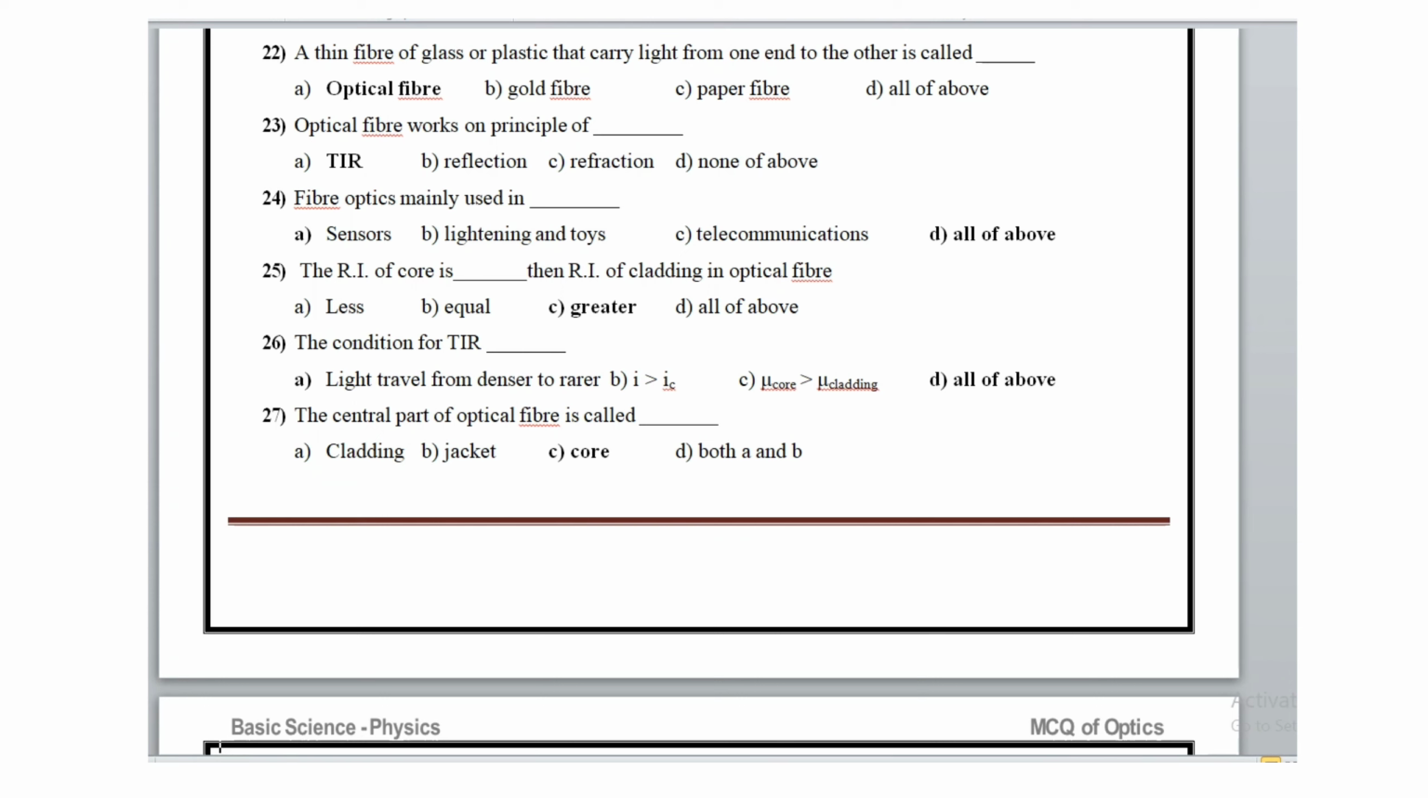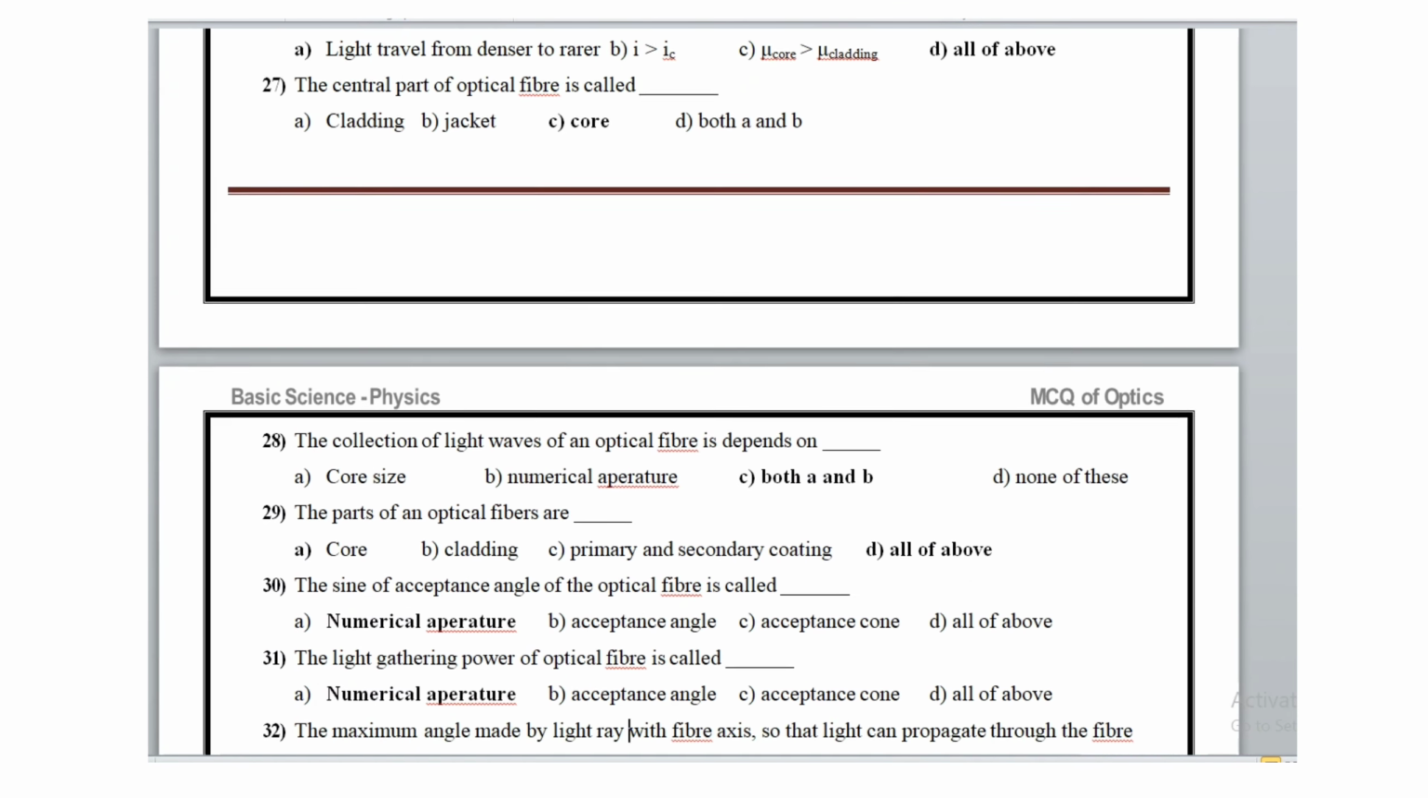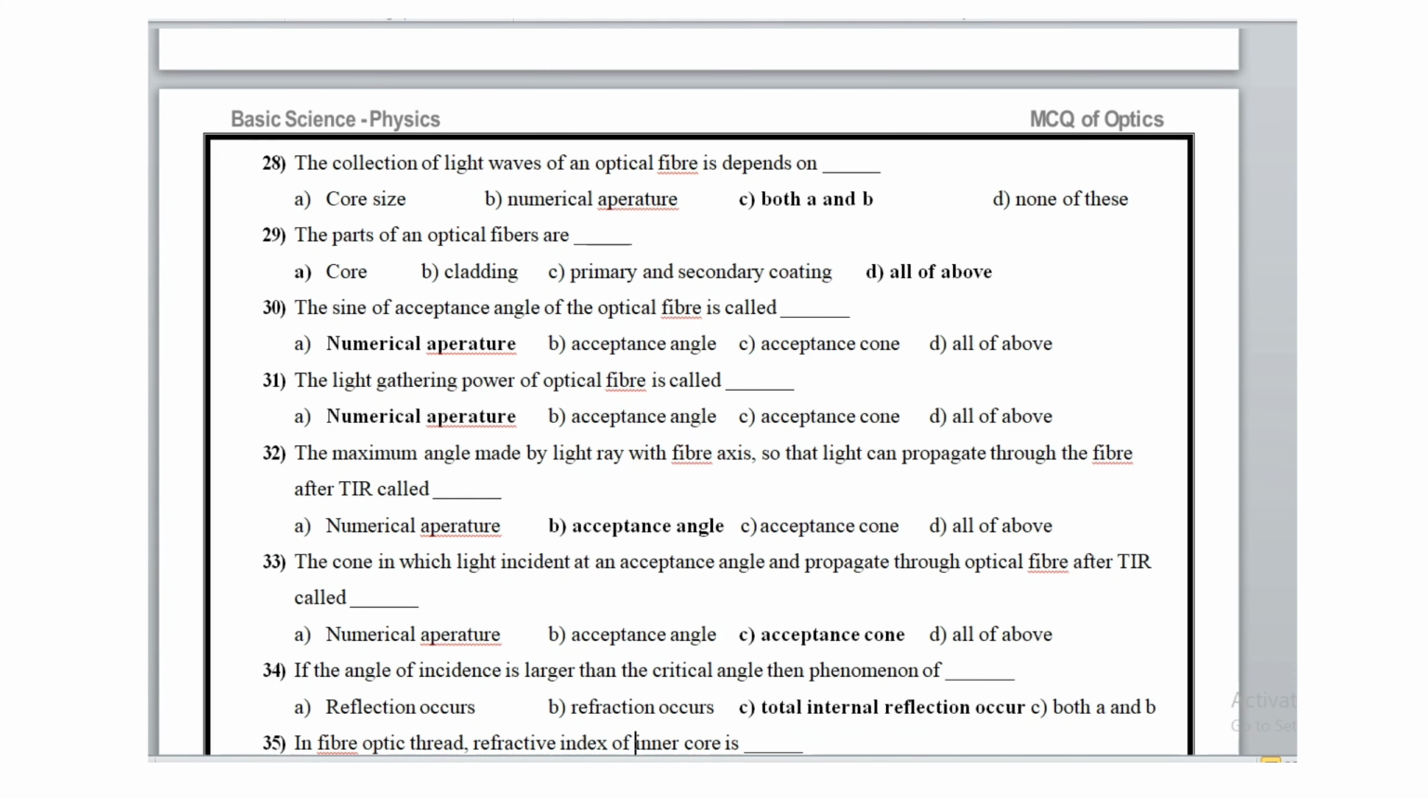These are the conditions for TIR. The central part of an optical fiber is called the core. Then question number 28: the collection of light waves in an optical fiber depends upon core size and numerical aperture. The parts of optical fibers are core, cladding, primary and secondary coating. The sine of the acceptance angle of the optical fiber is called numerical aperture.